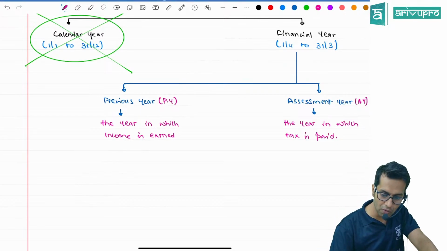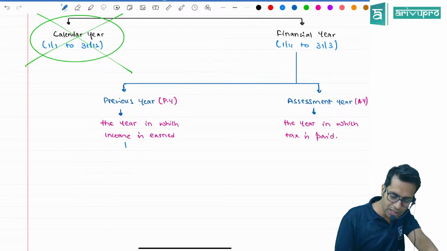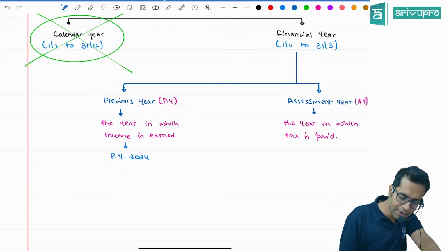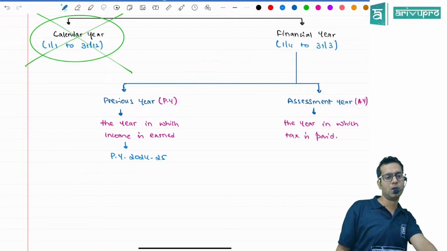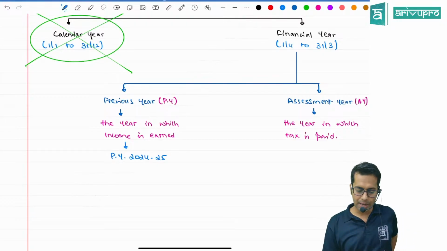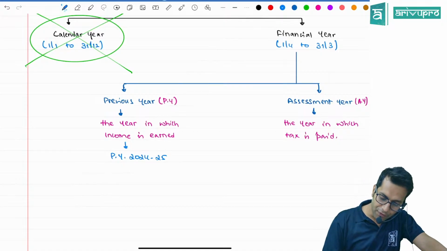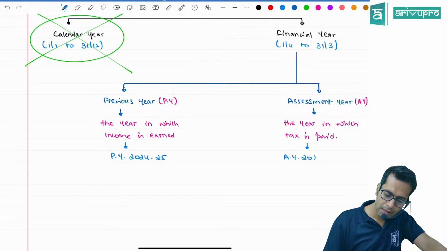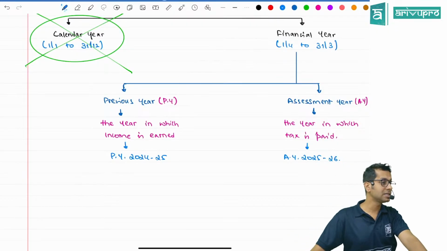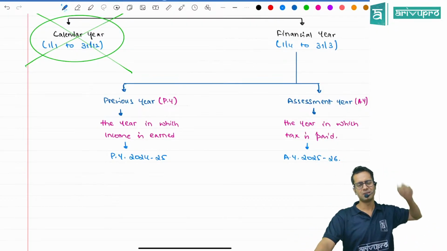For your examination, the previous year is 24-25. And for your examination, assessment year is 25-26. Whatever income you are earning in previous year 24-25, for that you will have to pay tax in assessment year. What is previous year?